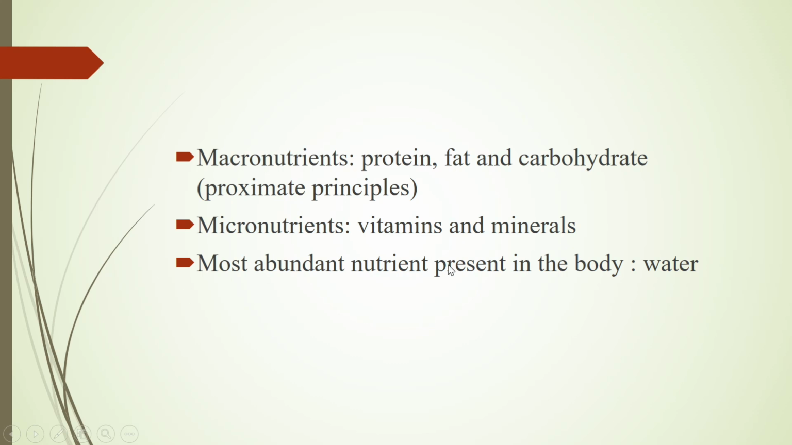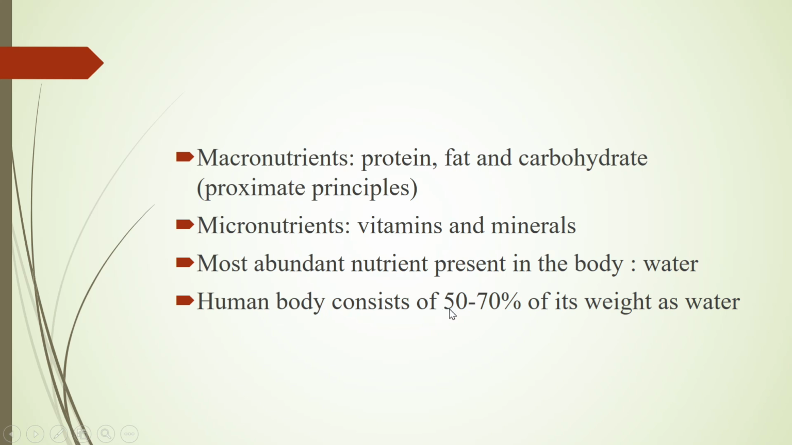Most abundant nutrient present in the body is water. Human body consists of 50 to 70% of its weight as water. At birth, 75% of total body mass is water. So nutrients are divided into two major groups, macronutrients and micronutrients. Macronutrients are also called proximate principles and it includes protein, fat and carbohydrate. Micronutrients include vitamins and minerals.